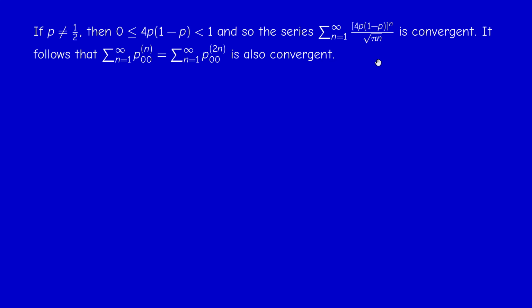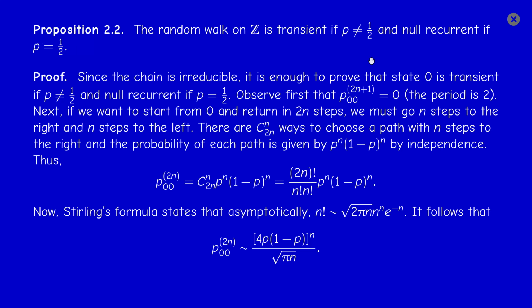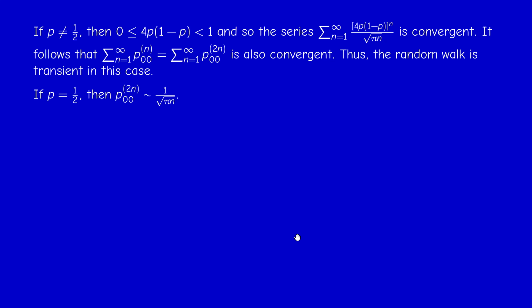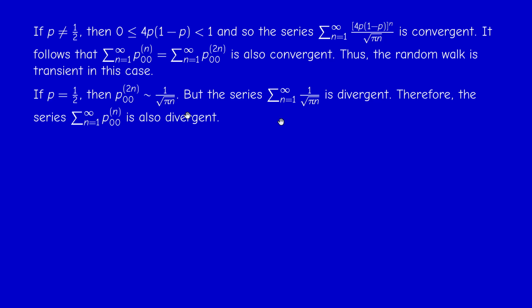However, if p equal 1/2, this is precisely 1. The numerator will be just 1. So the general term, if it's not 0, will behave like 1 over radical pi n. And now the series whose general term is 1 over radical pi n is of course divergent. Therefore, the series p0 0 to the n is also divergent. Okay, and therefore, this means that state 0 is recurrent actually.